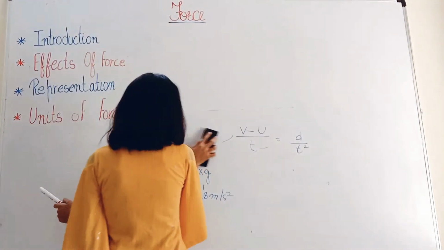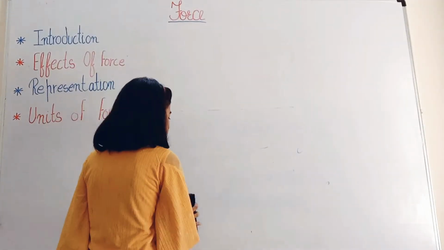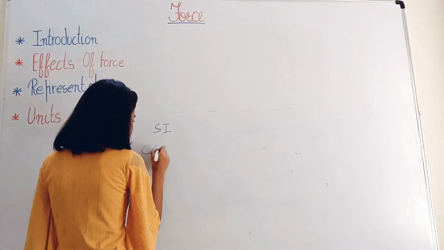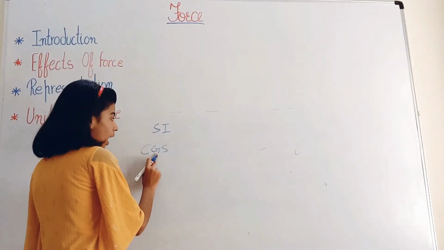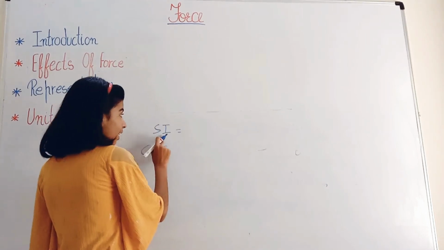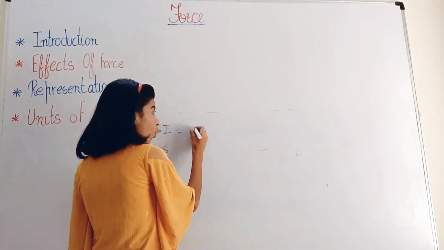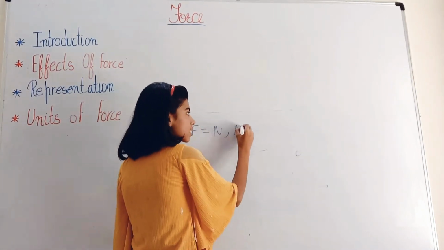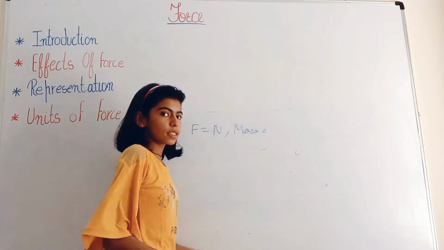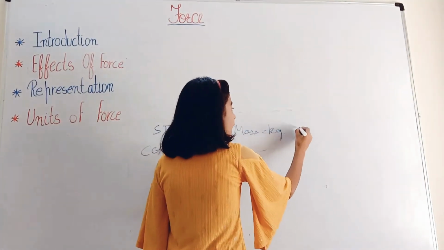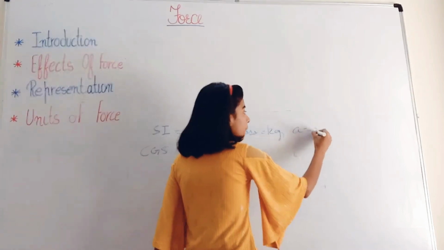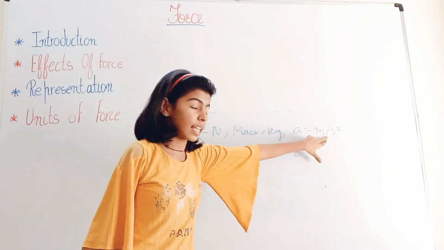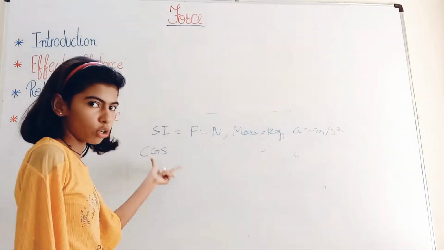So the next is units of force. There are the SI unit and the CGS unit, which is centimeter gram second. In the SI unit, the force is measured in Newton, the mass is measured in kg, and the acceleration is measured in meter per second squared. In the SI unit the time is the second, and in the CGS unit the time is also second.